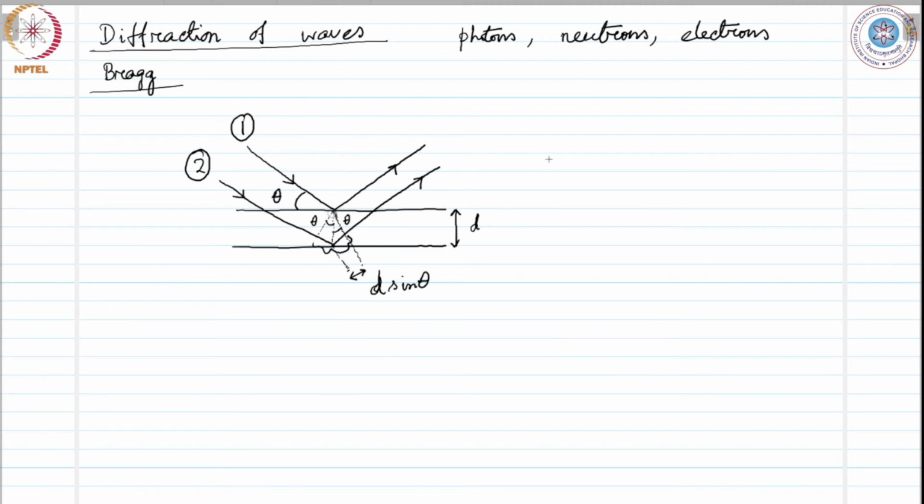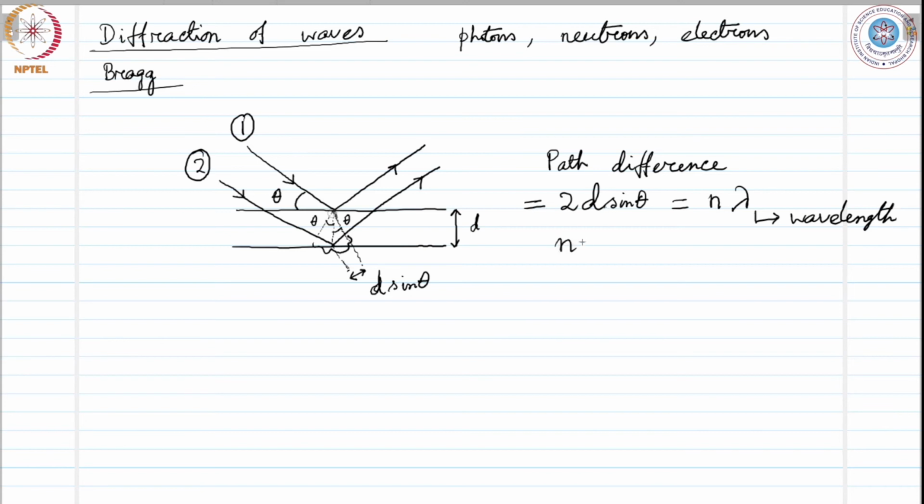Therefore, the path difference is twice of d sine theta, and that must be equal to n lambda, where lambda is the wavelength and n is any integer.